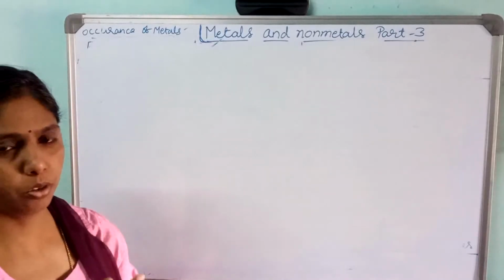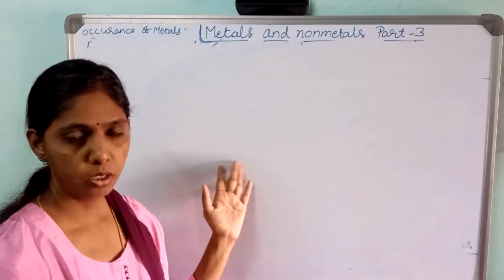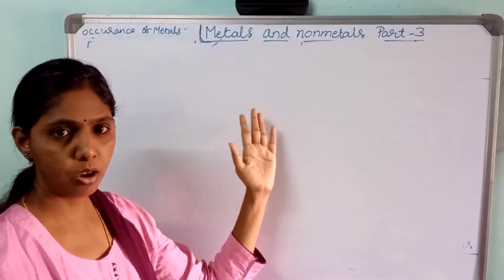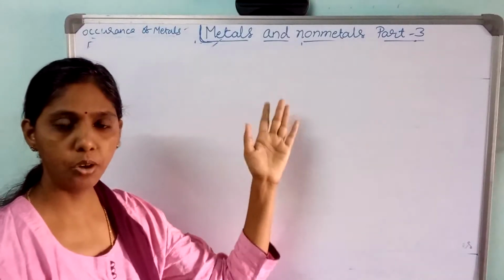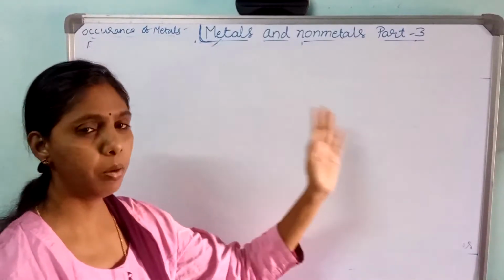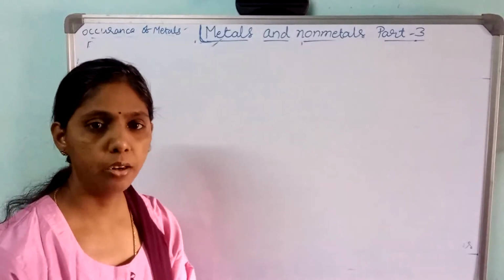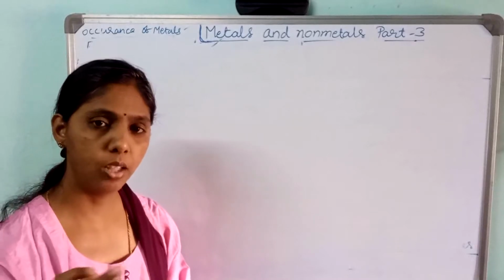Remember the definitions and the method of extraction. Sulfide is converted into oxide, and then on reduction we get the metal. Carbonate is converted into oxide, and then by reduction we get the metal element.